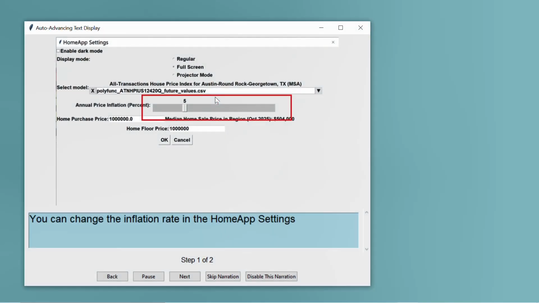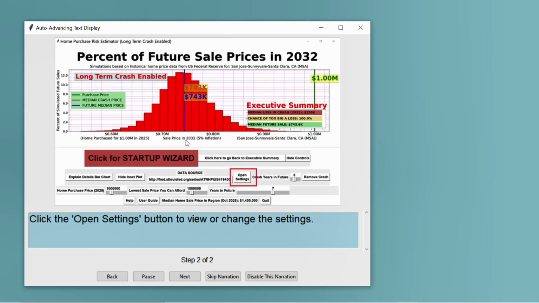It thinks a bit more. Another narration explains how you change the inflation rate in the detailed settings and controls of the application. You do not have to use the Startup Wizard, but it's very convenient.